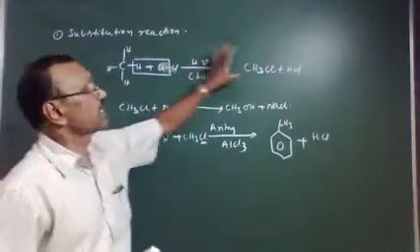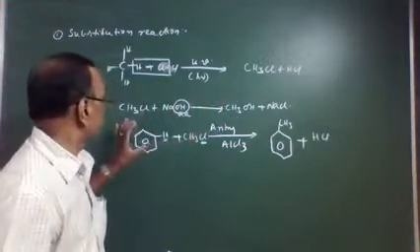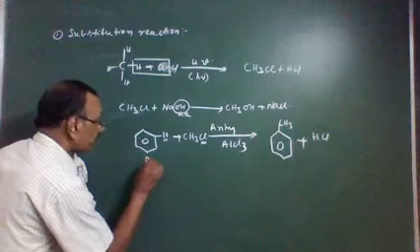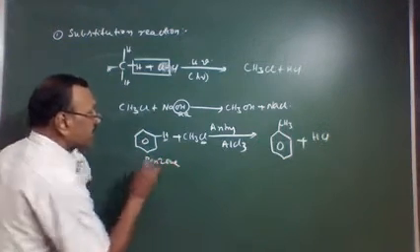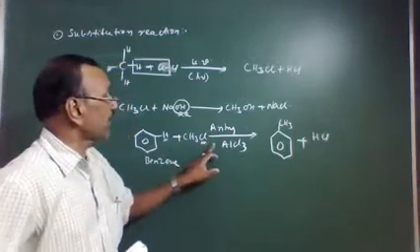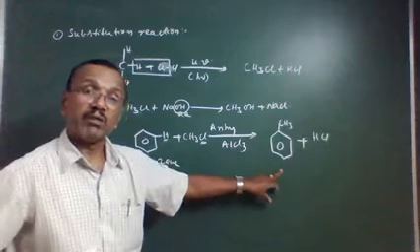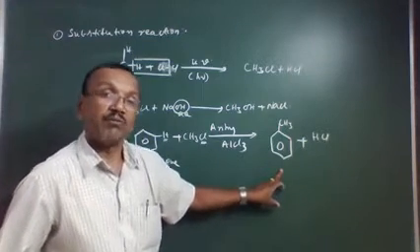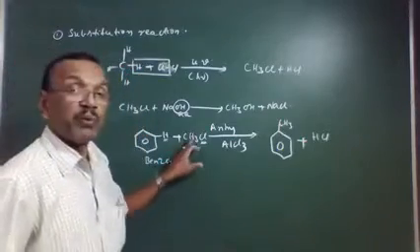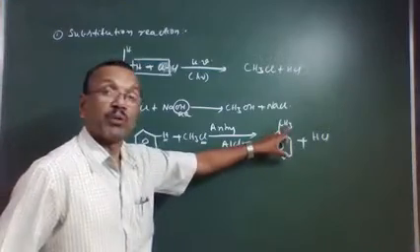Here, methane gas gives methyl chloride. Methyl chloride gas gives methyl alcohol liquid. Benzene, that is a highly poisonous substance, when reacted with methyl chloride in the presence of anhydrous aluminum chloride, gives toluene. This is one of the major important reactions, the Friedel-Crafts reaction. Here, a hydrogen atom is substituted by a CH3 group.